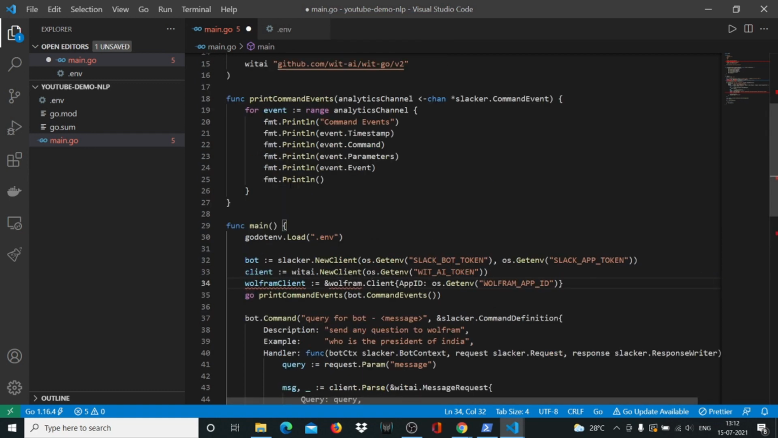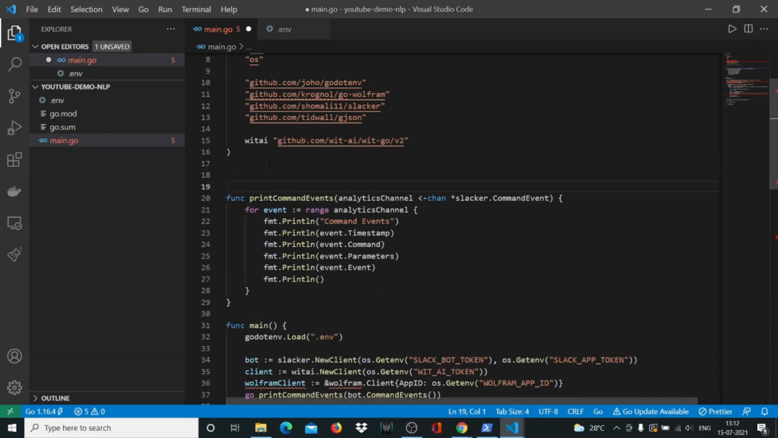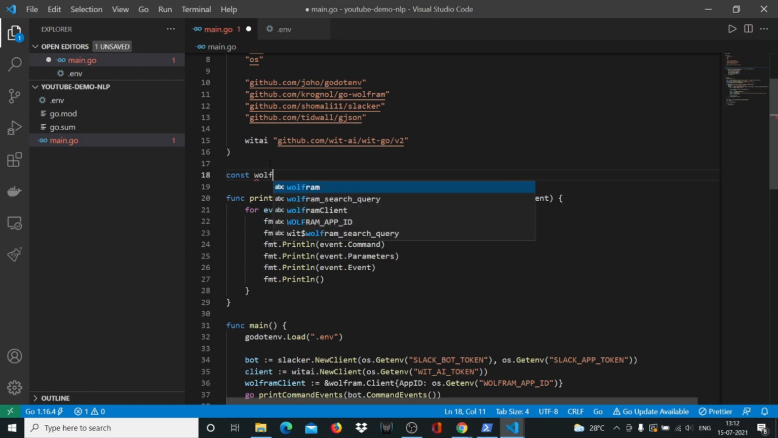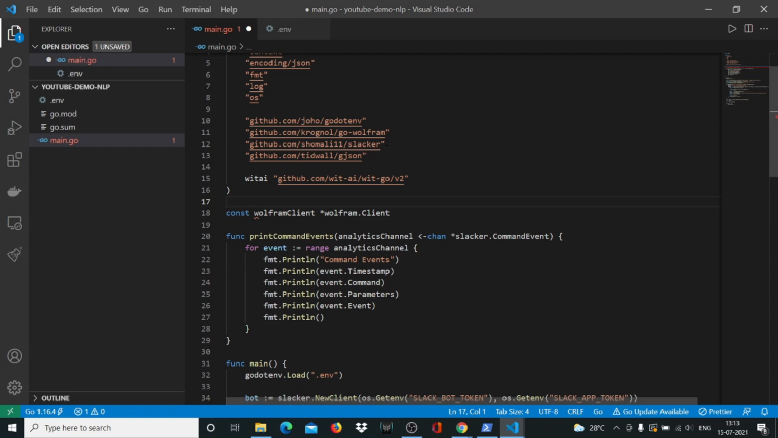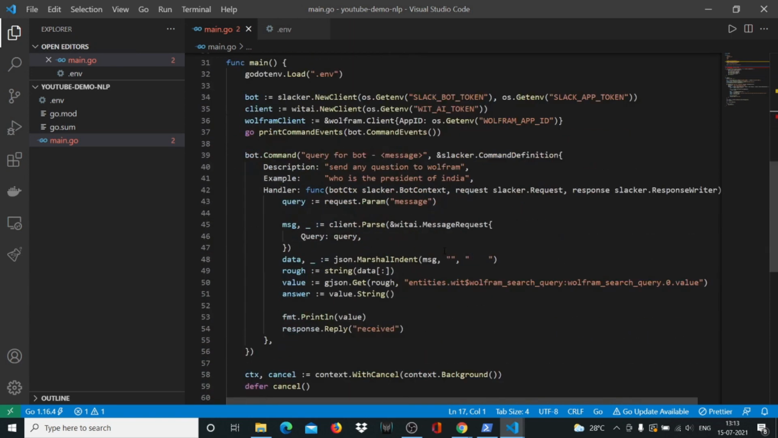And here I'll have to create a constant Wolfram client and Wolfram dot client. All right, and the Wolfram client comes from here. Everything looks good.